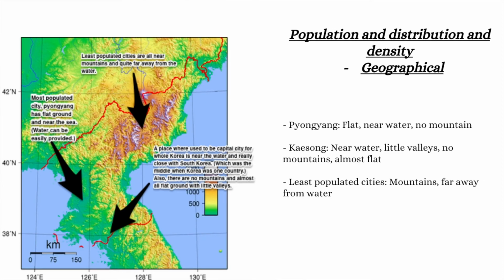Now, if you look at the geographic map of North Korea carefully, we can find common things about the cities that are most populated. Most populated cities have fewer mountains, are near the water, and have flat grounds. But comparing to that, if we look at the upper part of North Korea, where the least populated cities are, we can see that the lands are not flat, almost covered with mountains and not really near the water.